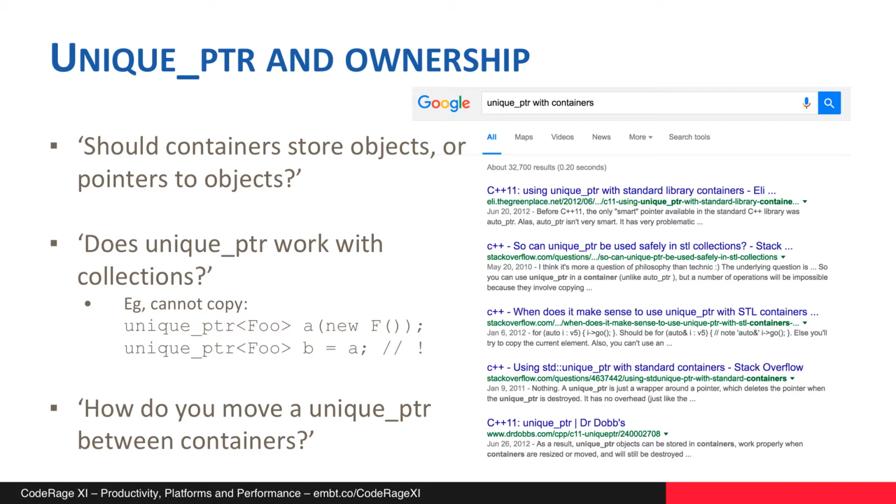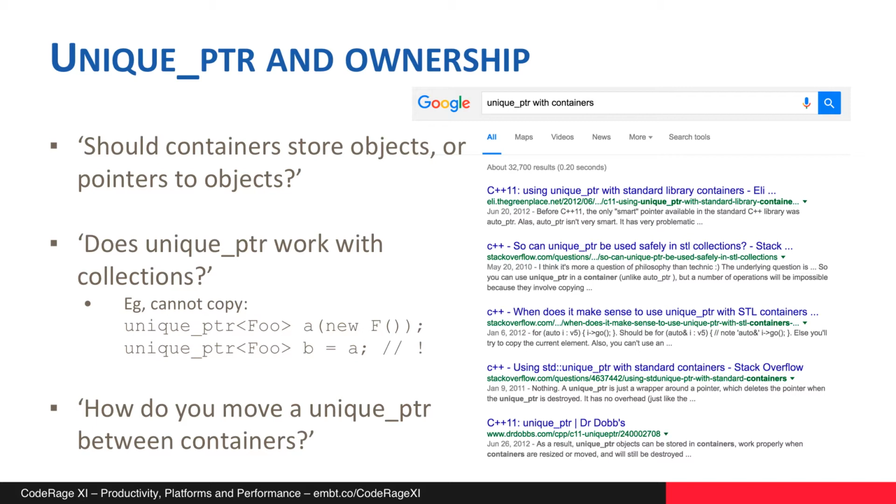It had a single owner of a pointer, and when you copy constructed an auto pointer from another, it would take ownership of that pointer, but set the one that it was supposedly copying from to null pointer. So the semantics of how the code was written was very different to what it was actually doing, and that led to a lot of buggy code.